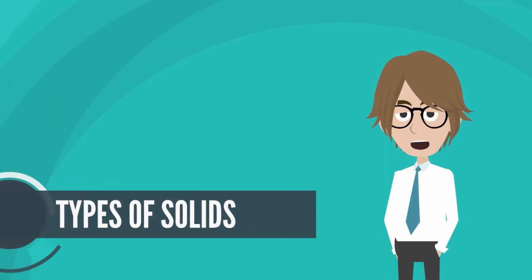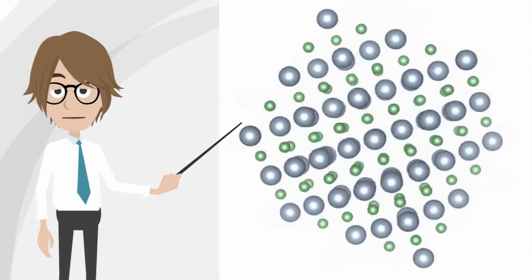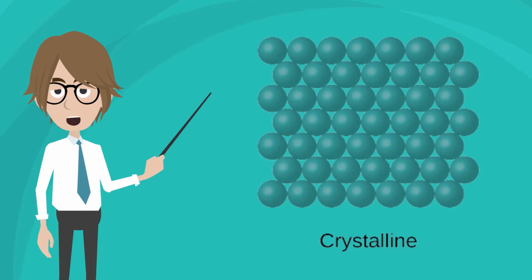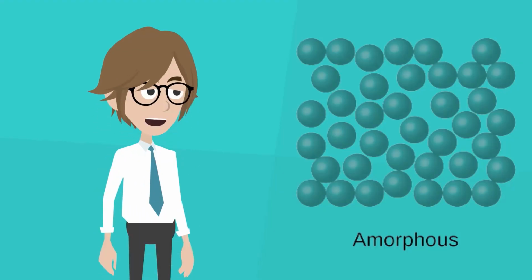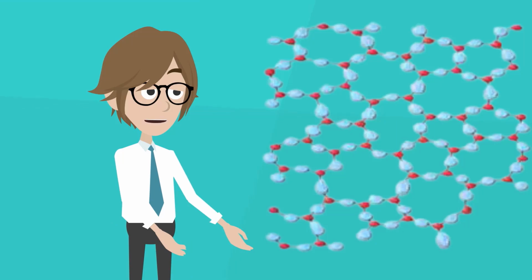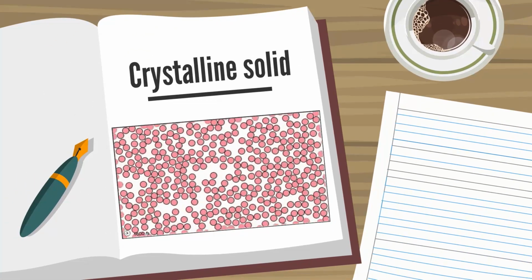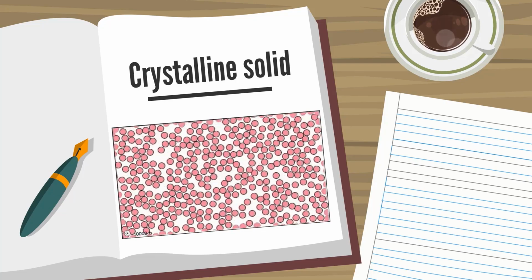There are also different types of solids. When looking at a crystalline solid, one sees that the solid is very ordered, and the atoms are in a very specific order. Examples of a crystalline solid are salt and sugar. Amorphous solids are very disordered, and the atoms are held together in a random formation. However, in a crystalline solid, the atoms are held together in a lattice formation and are very ordered.